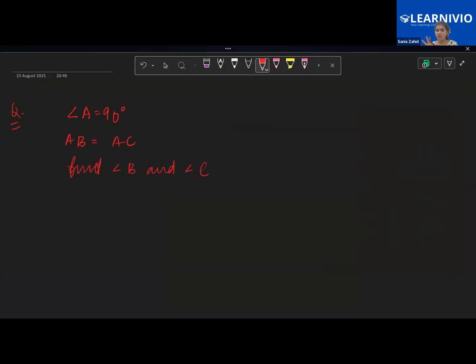And now, children, the figure is not given to you, but the figure is very easy to draw now. Why? Because you have to draw a right angle triangle with 90 degree at angle A. So let's suppose I have this figure with me. This is A. Any of them you can call B and C. This is 90 degree. Angle B and angle C, I don't know. Okay, and what are they telling you? They are telling you that AB side and AC side are equal. Okay, so let's try to find it now. Now, children, if two sides of this given triangle are equal, what kind of triangle does it become?